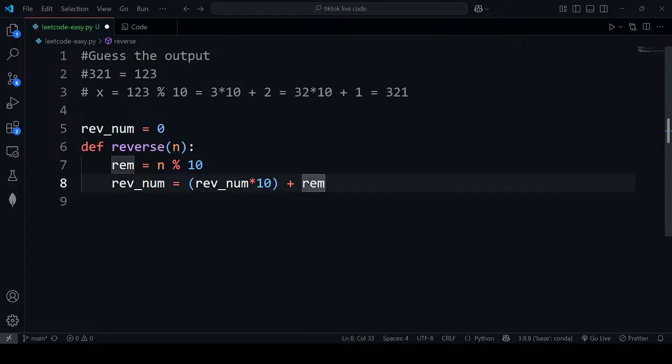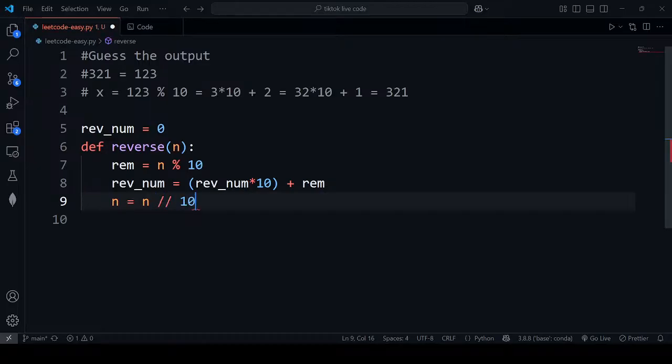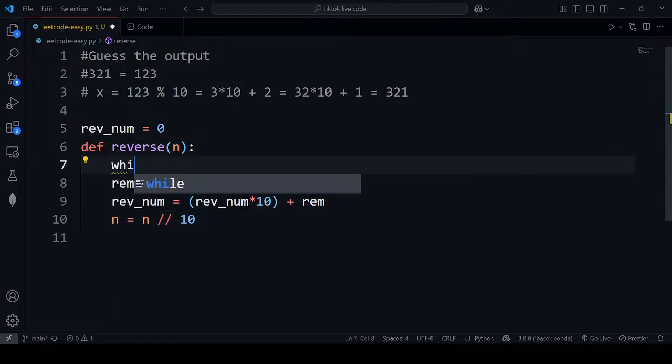So in order to change the value of this one, n equals, what we can do is we can just do floor division. So what this does is this will divide the value and it will make 12, because we don't need 3, right? Because we already have 3 right now. This will get us 3, and then this will allow us to trim this integer. This is trimming the integer. And then what we can do is we can use a while loop.